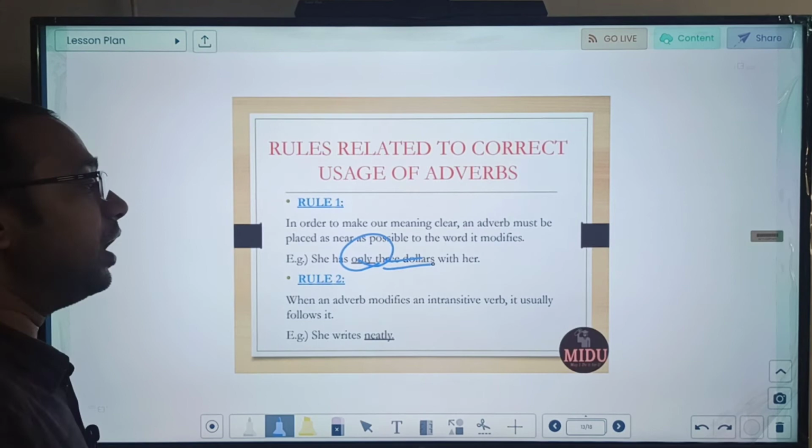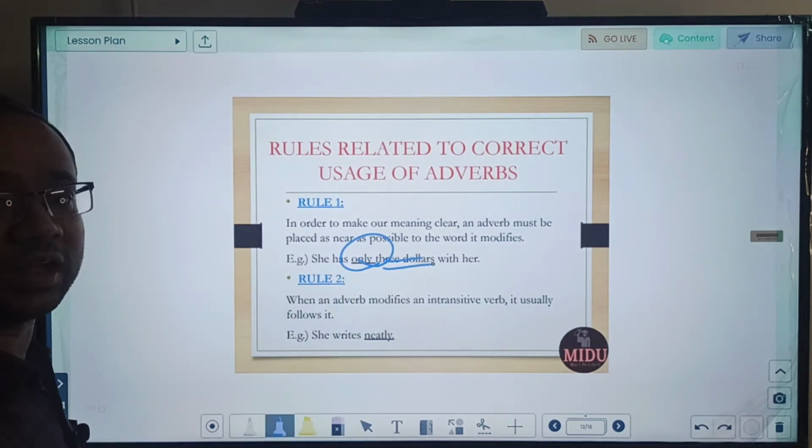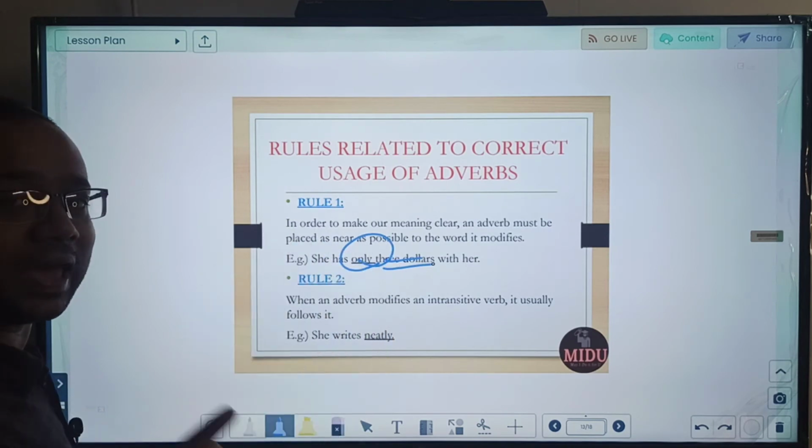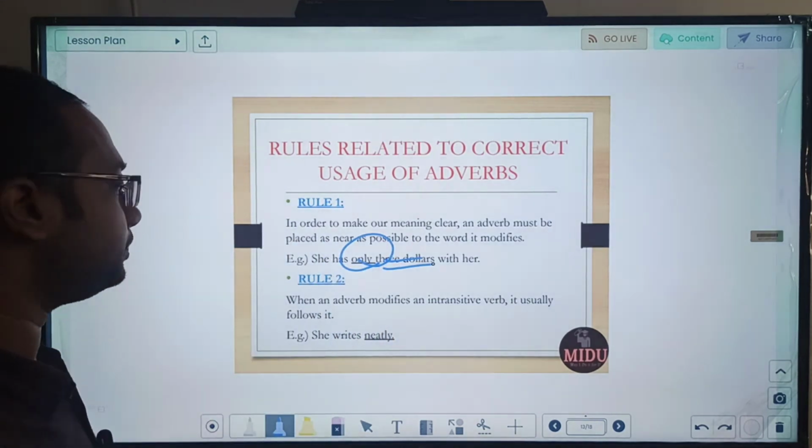See, by changing this position, meaning can change. If we say only she has $3, that means something different. Okay, so for whatever you are using it, place it as near as possible.